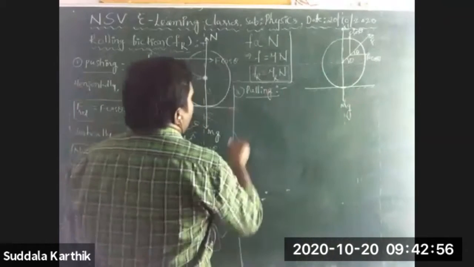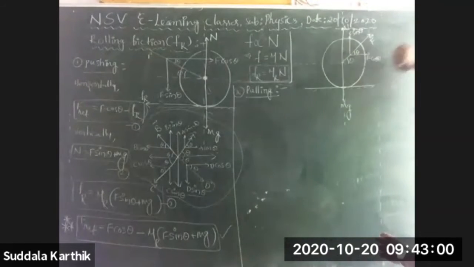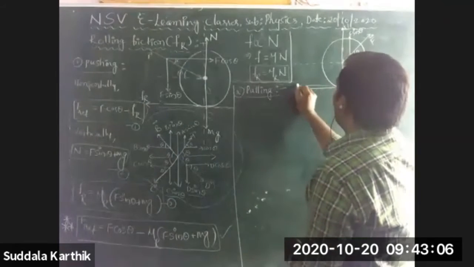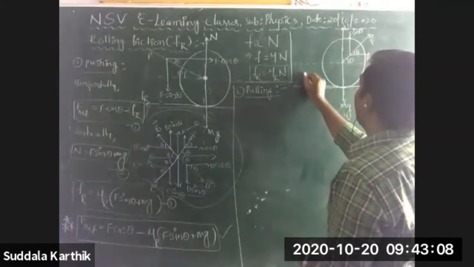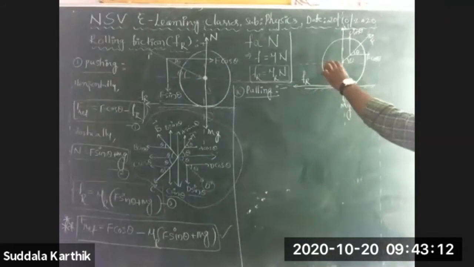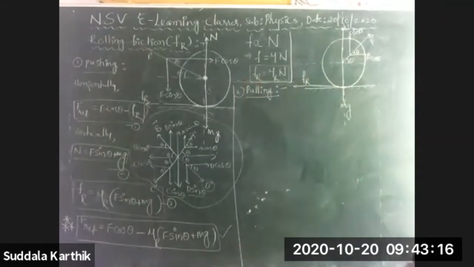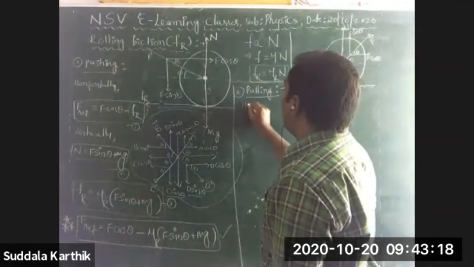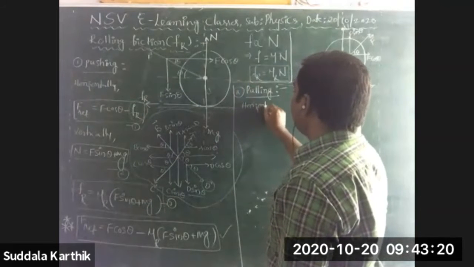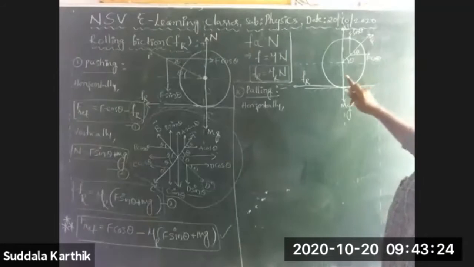Horizontally, I want to move in this direction. That's why some frictional force will be developed. Rolling friction will be developed in this direction, Nana. Fr. Then horizontally, tell me, Nana, how many forces are acting?